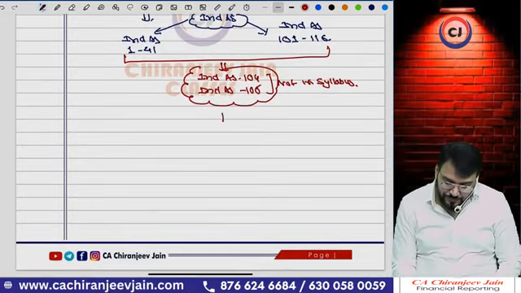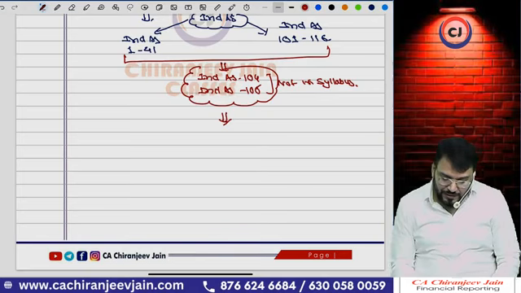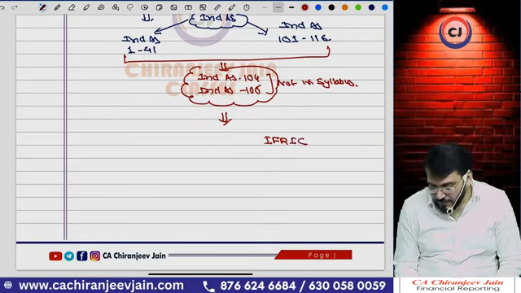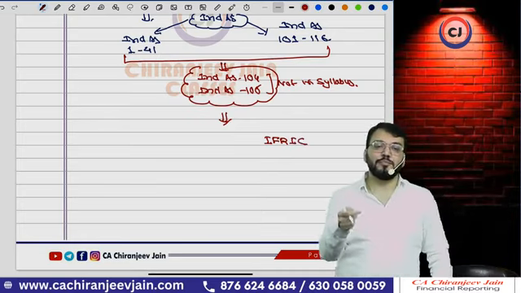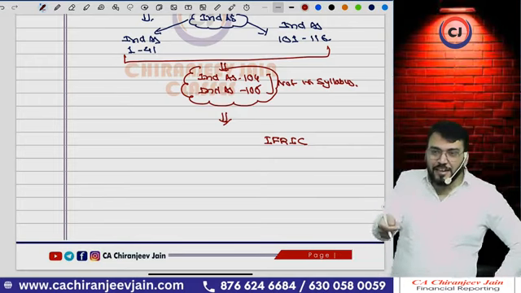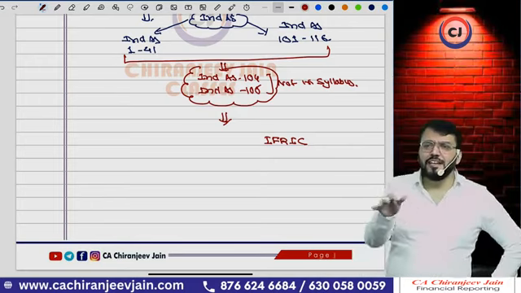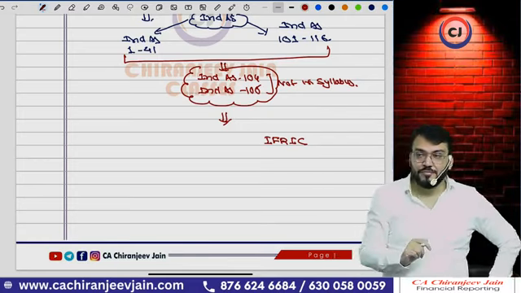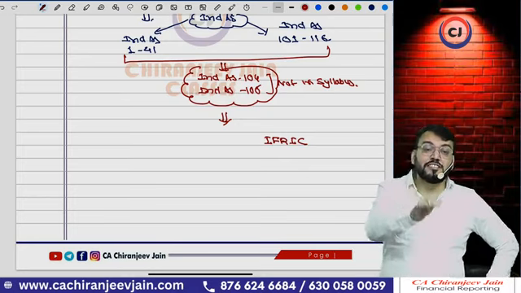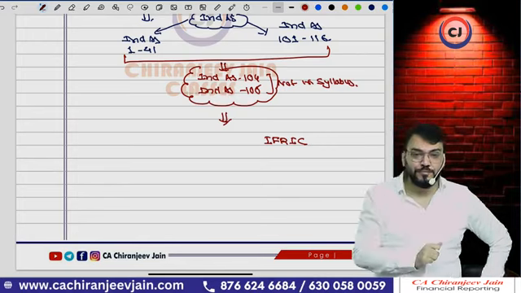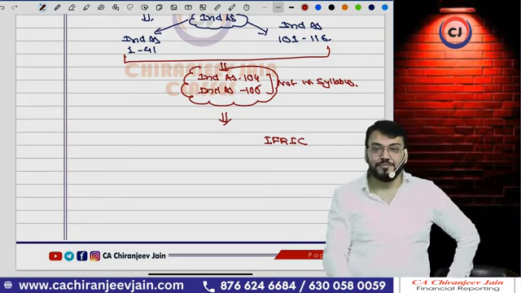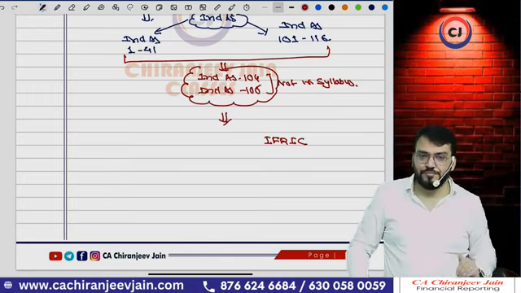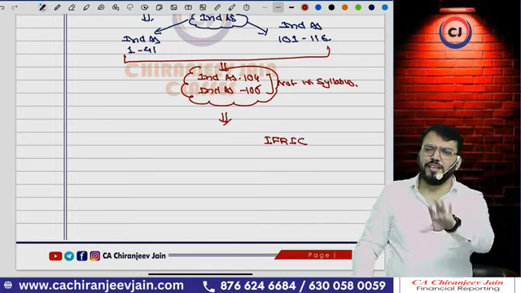Apart from that, there is one term, IFRIC. IFRIC means International Financial Reporting Interpretation Committee. Whenever there is some doubt in the industry related to IFRS, that will require interpretation. It is quite possible that IFRS is silent regarding any accounting treatment. For that also interpretation is required. So there is one committee for that, we call it IFRIC, and they will give the interpretation. IFRIC 1, IFRIC 2, like this.